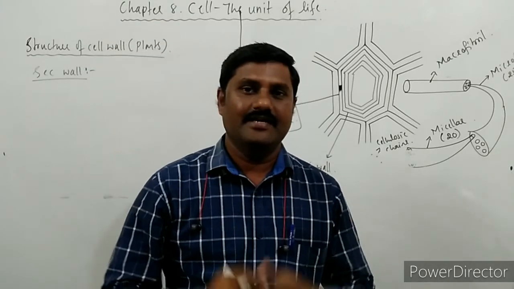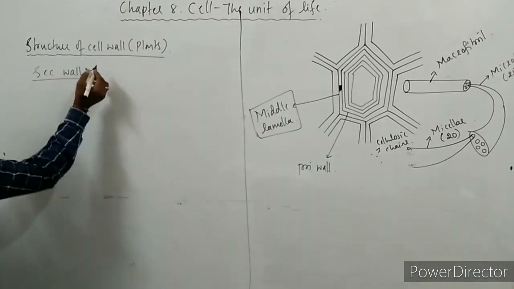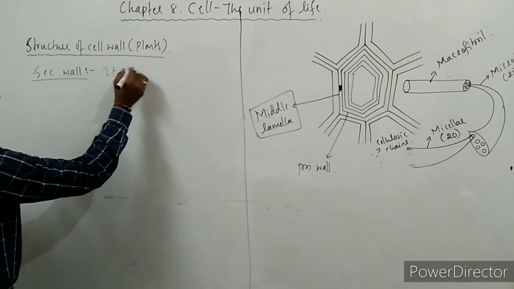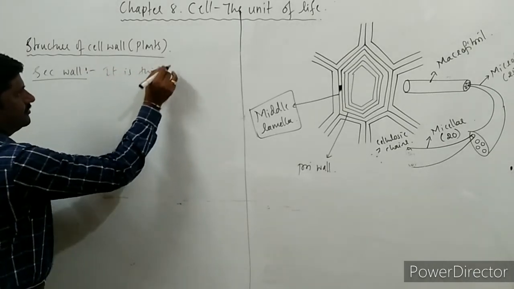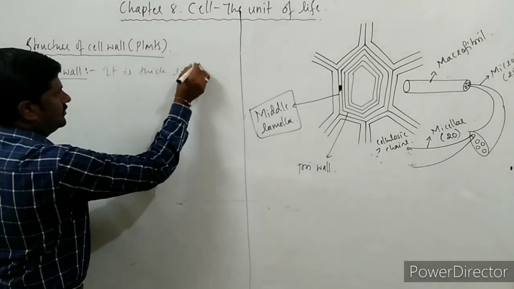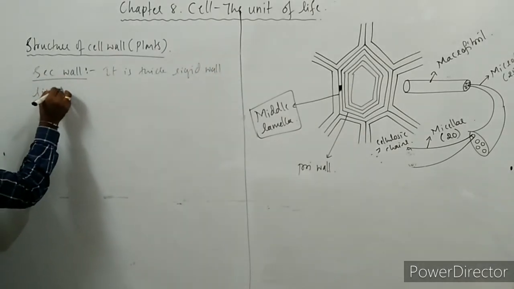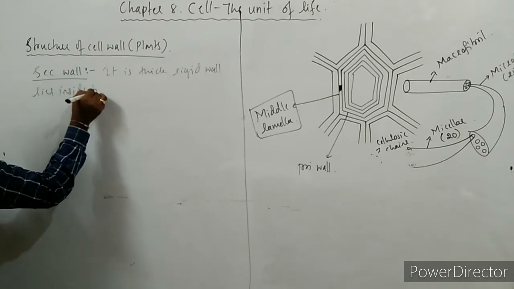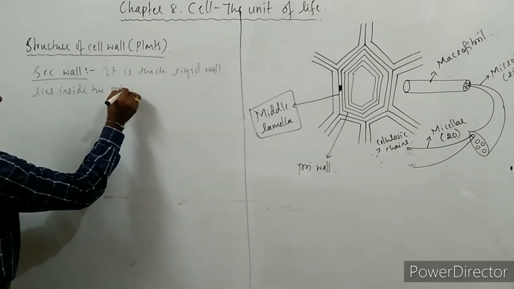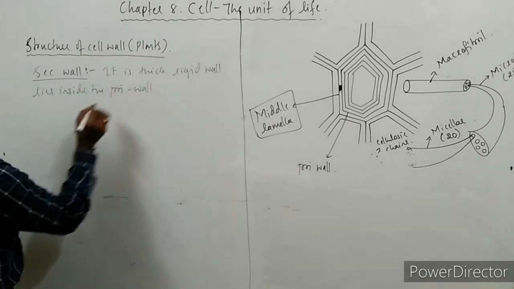It is a thick, rigid wall that lies inside the primary wall.